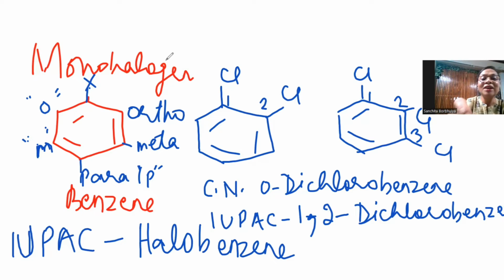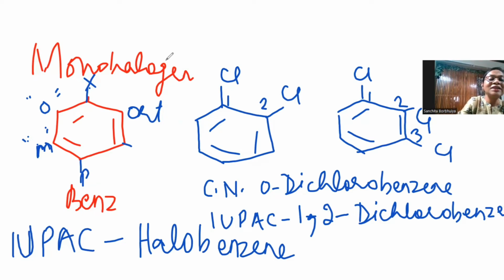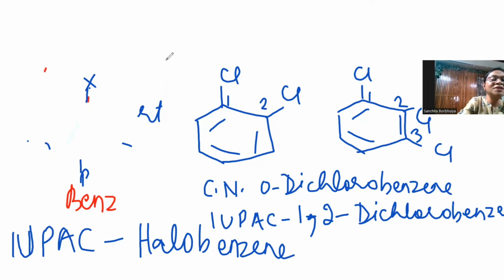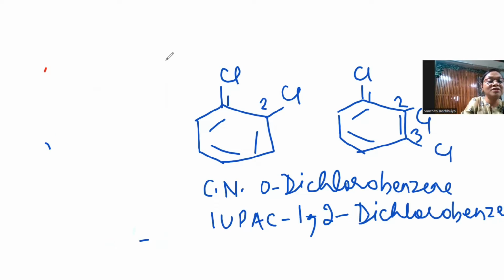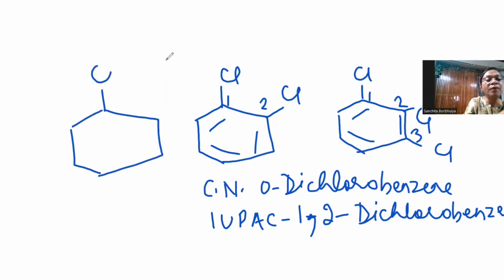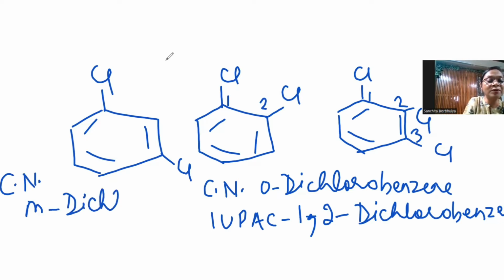So now let us discuss some more options in the dihalogen and trihalogen compounds. Some more options. What option? In the dihalogen, I could have this option. So what is it? This is meta, you haven't forgotten, right? So if we write the common name, this will be meta dichlorobenzene. And the common name, this is meta dichlorobenzene.